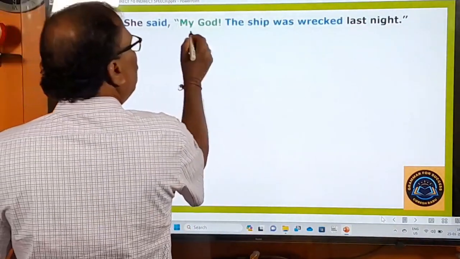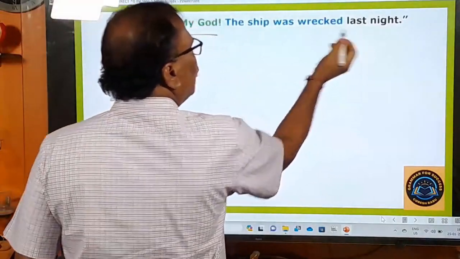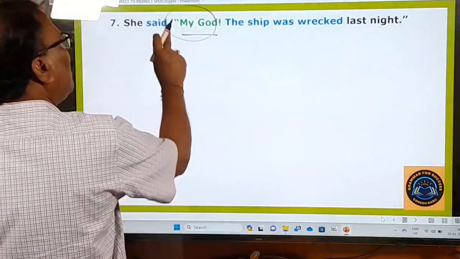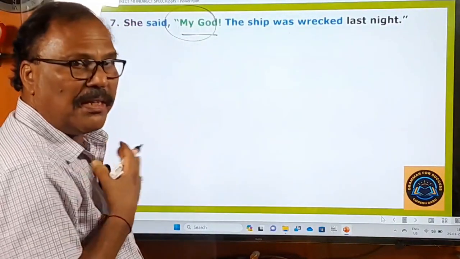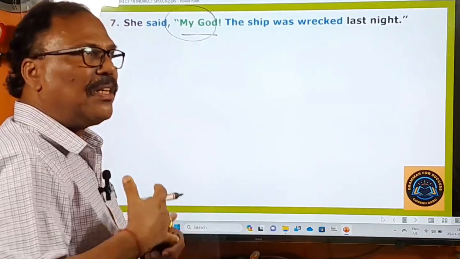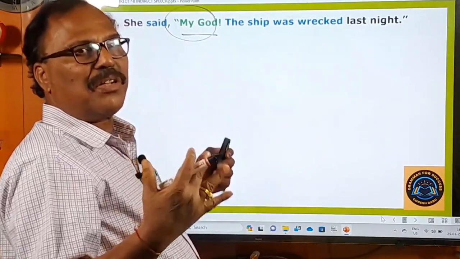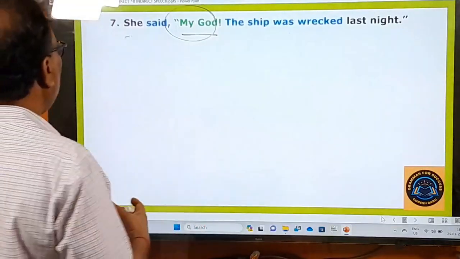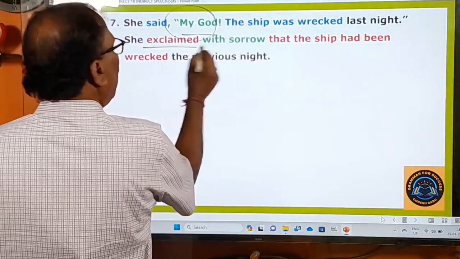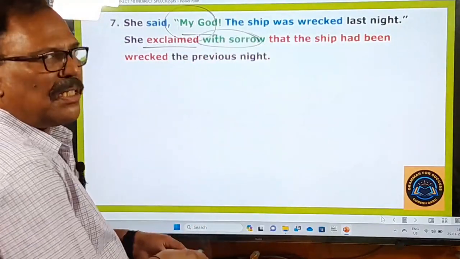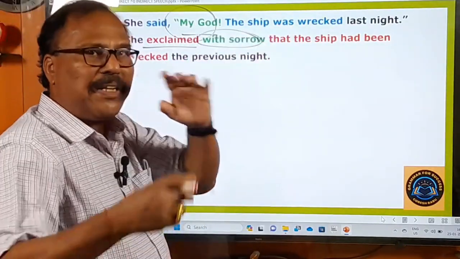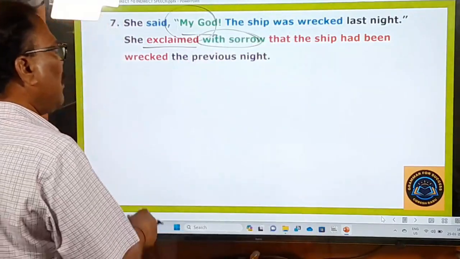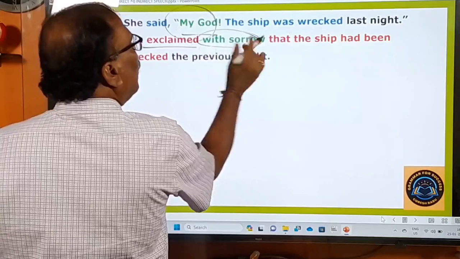She said, my God, the ship was wrecked last night. So this is the sentence. This is the interjection. How does she say these words? My God, the ship was wrecked last night. With an emotion, emotionally you say these words, yes, with fear also. That's why here you just change it into this line. She exclaimed with sorrow because it's a bad incident. The ship was wrecked. It was broken. It was lost in the sea. So right, she exclaimed with sorrow that connecting word.